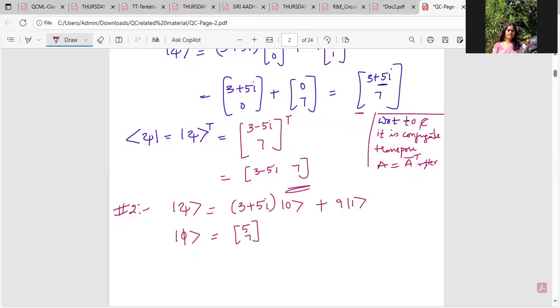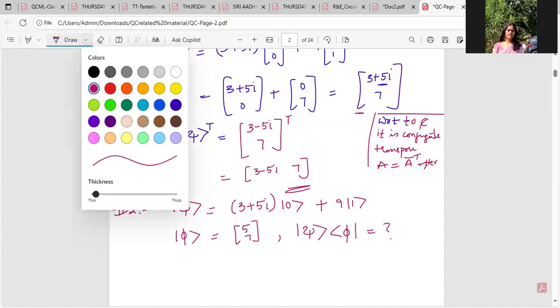Once our hand becomes free with the notations, things are not that complicated as they appear in quantum. So what I'm asked to find out is the inner product between ket psi and ket phi. What's the value of it is the question. So how do I do it?